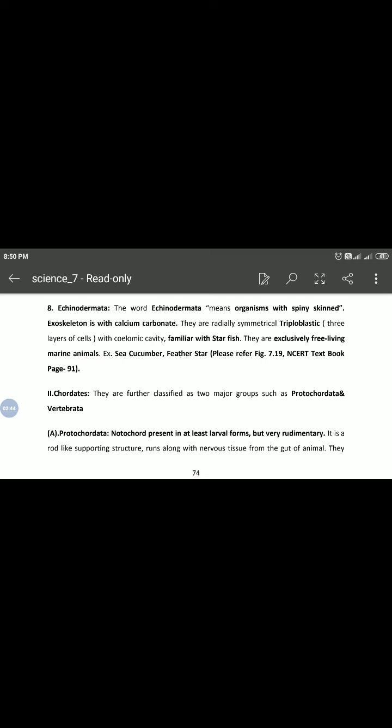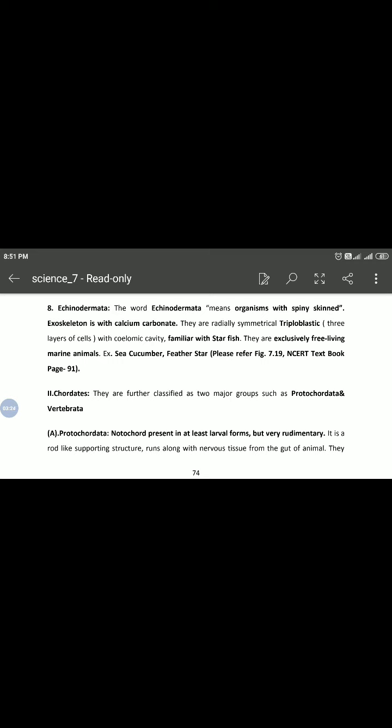Holothuria means sea cucumber. Antedon means feather stars. Echinus means sea urchin, and Asterias means starfish. They have a hard calcium carbonate structure that they use as a skeleton. All are free living marine animals.